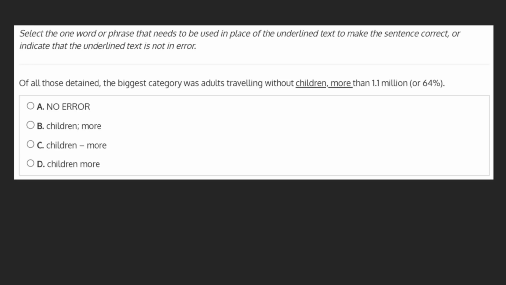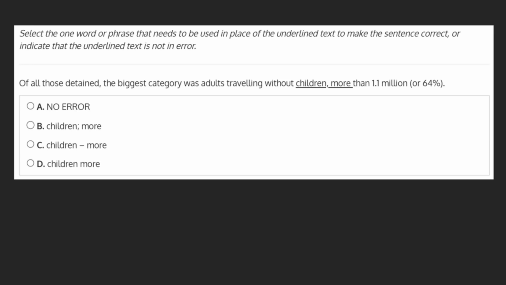Select the one word or phrase that needs to be used in place of the underlined text to make the sentence correct, or indicate that the underlined text is not in error. Of all those detained, the biggest category was adults traveling without children, more than 1.1 million, or 64%.